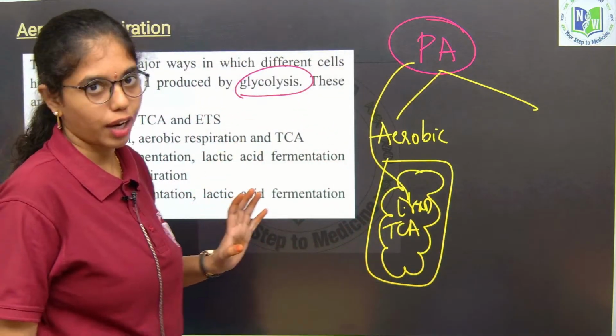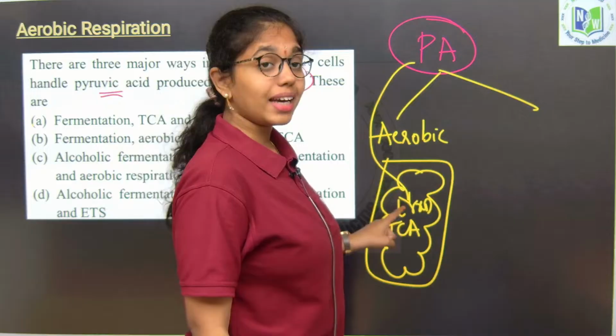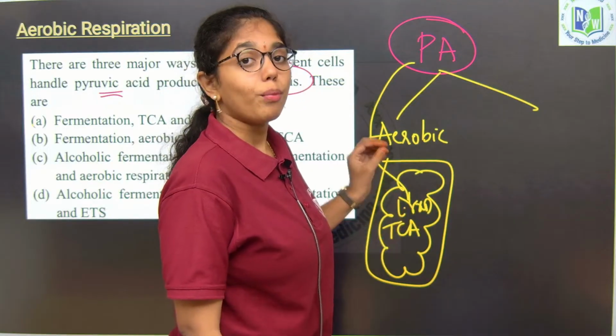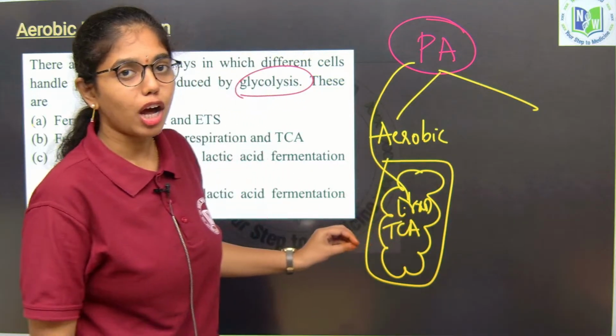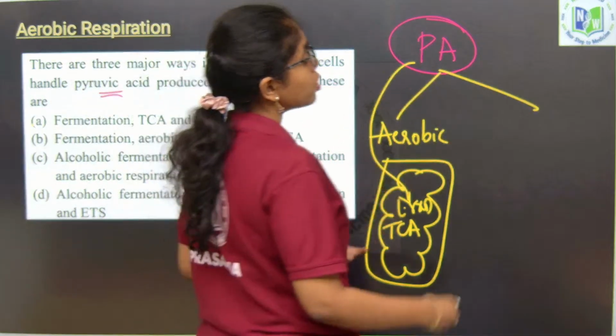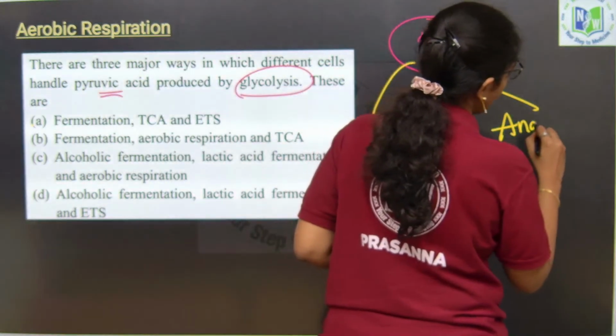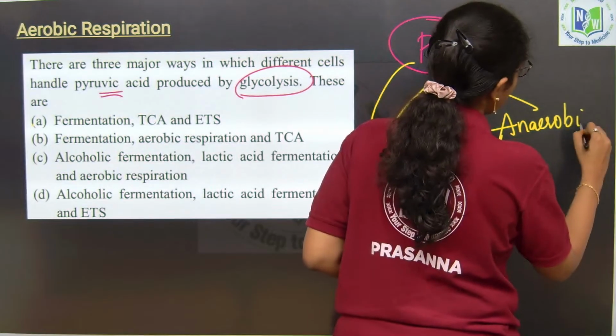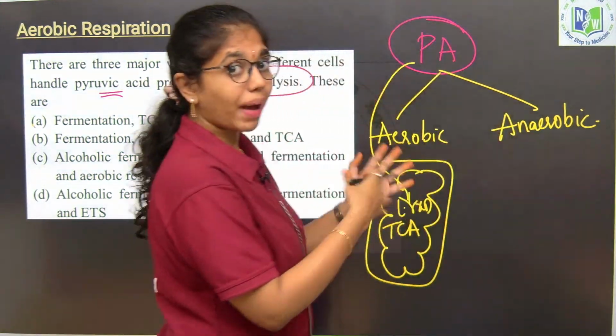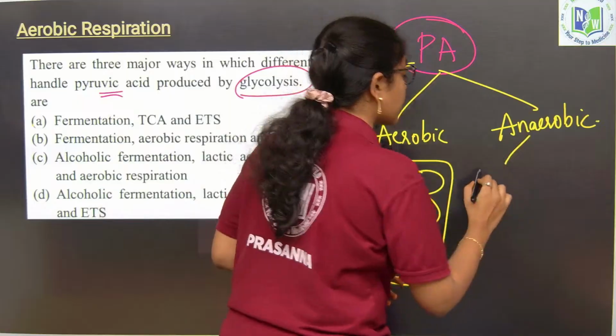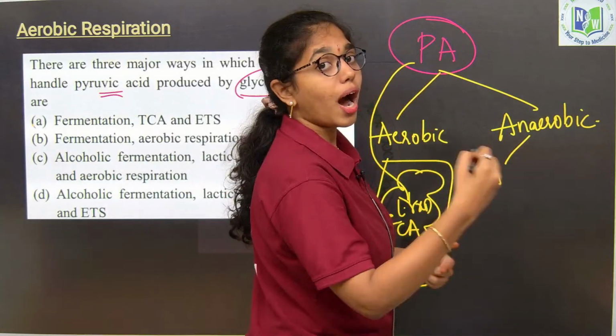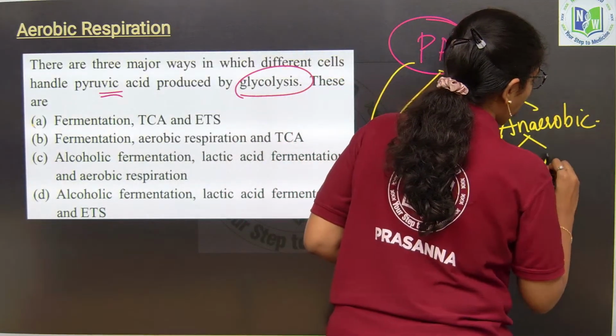Do remember, the link reaction and Krebs cycle both will happen in the mitochondrial matrix. And if you look at anaerobic respiration, pyruvic acid can either conduct lactic acid fermentation or alcoholic fermentation.